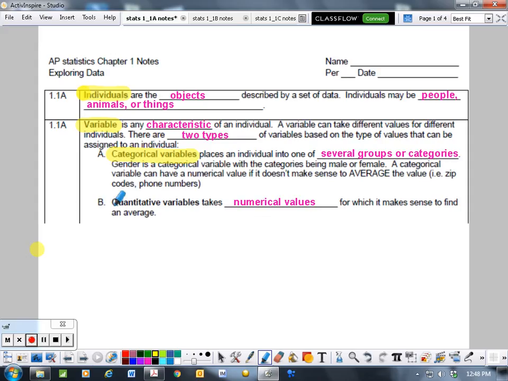Then we have quantitative variables, and that's going to take a numerical value for which it makes sense to find the average. This is when we start talking about mean, median, and mode, first quartile, third quartile, interquartile range, standard deviation, range, all that sort of numerical stuff. With categorical variables, we deal with percentages, and for mathematical purposes, we turn percentages into decimal form, which we call proportions.